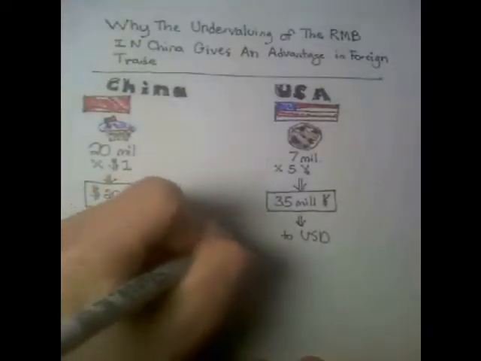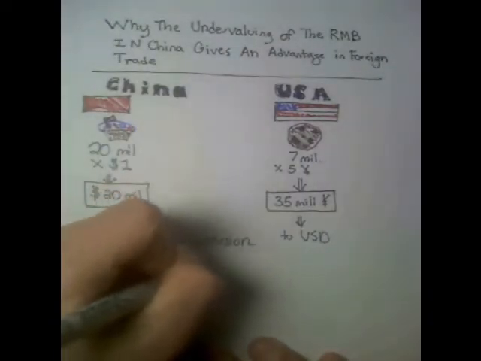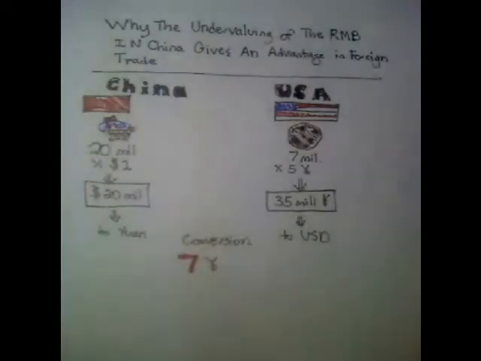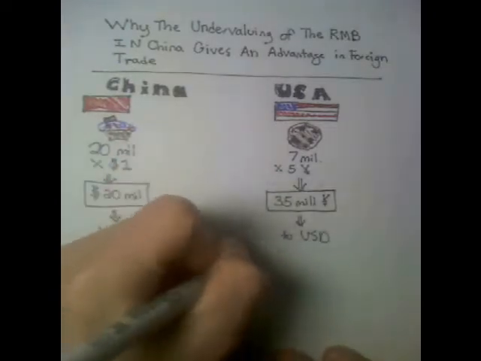Now, the US company wants to convert their 35 million yuan into 5 million US dollars, while the Chinese company wants to convert their 20 million US dollars into 140 million yuan. We'll say the trade rate is at 7 Chinese yuan to 1 US dollar.